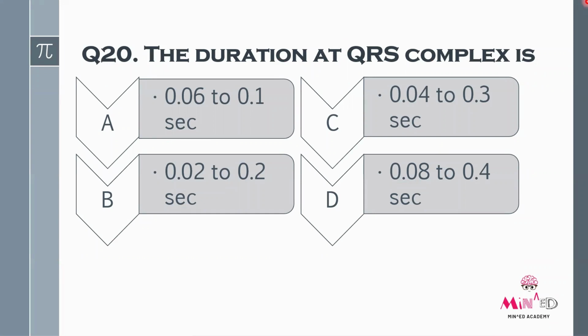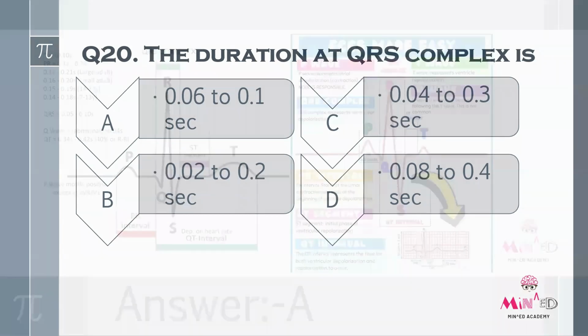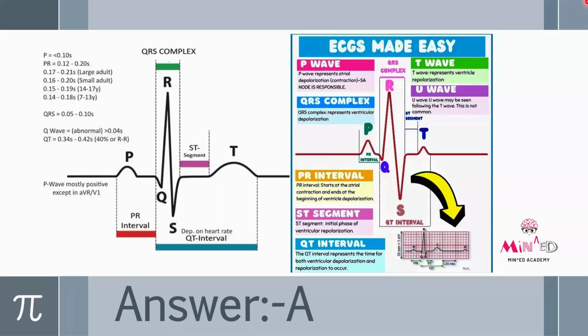That's question number 20. The duration of QRS complex is option A 0.06 to 0.1 second, option B 0.02 to 0.2 second, option C 0.04 to 0.3 second, and option D 0.08 to 0.4 second. So for that, first we'll have to see what is QRS. So this is from ECG. You can take this one.